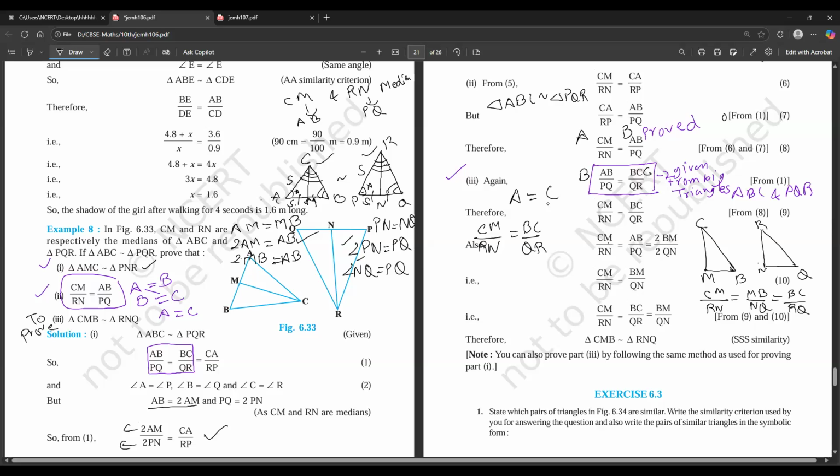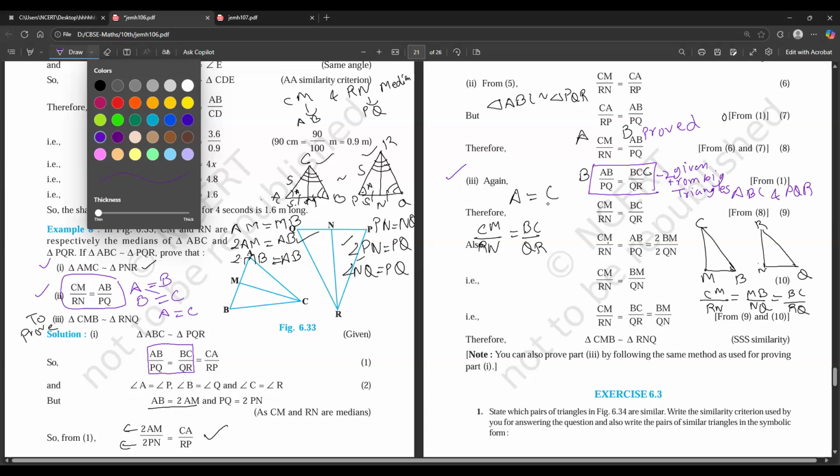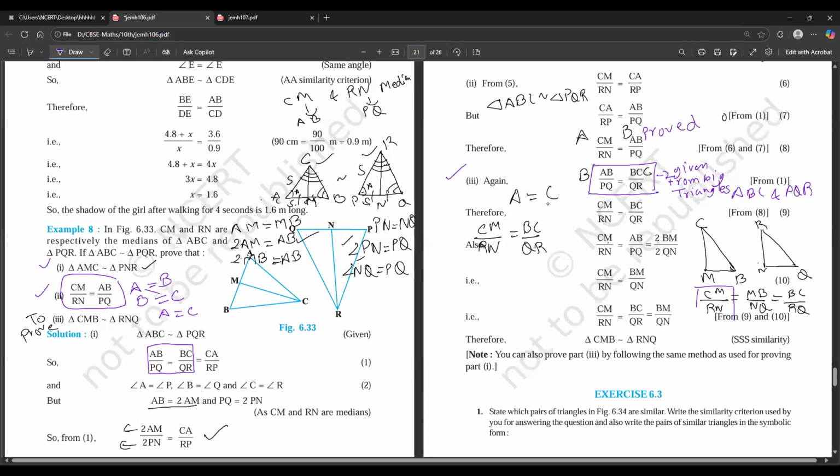First, we have already proved CM by RN is equal to BC by RQ. This is done. Now we are left with proving this one last thing, MB by NQ.